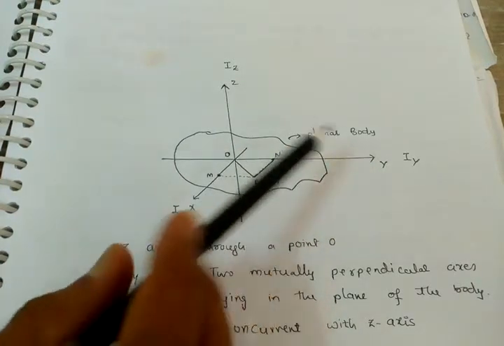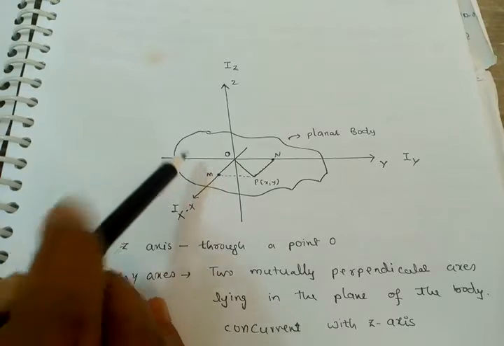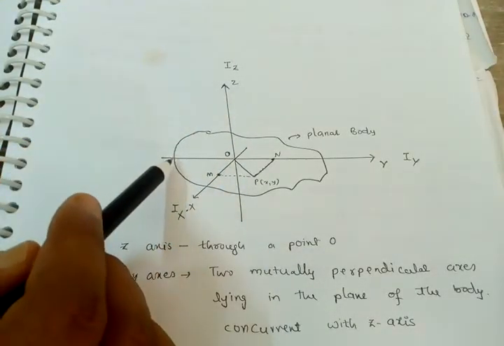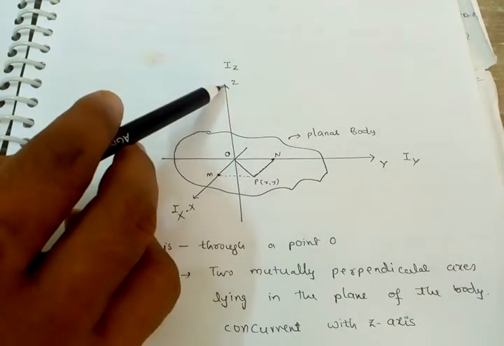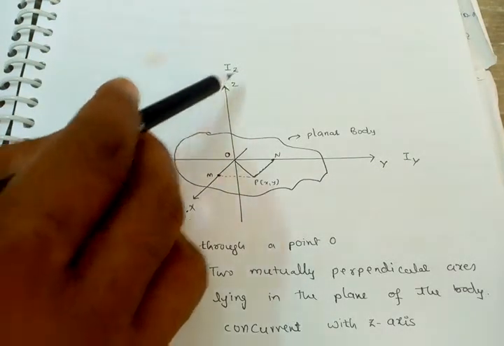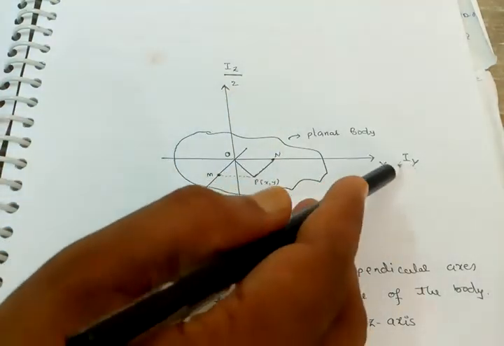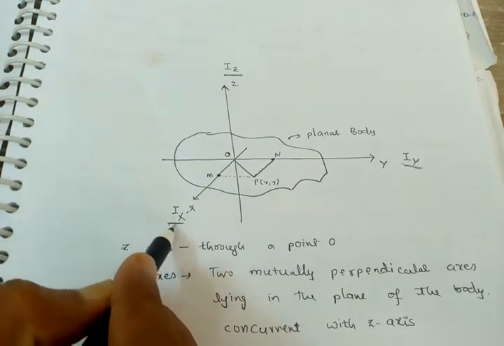This is the y-axis, this is the x-axis, this is the z-axis. Here the moment of inertia of the planar body about the z-axis is Iz, about the y-axis is Iy, about the x-axis is Ix.